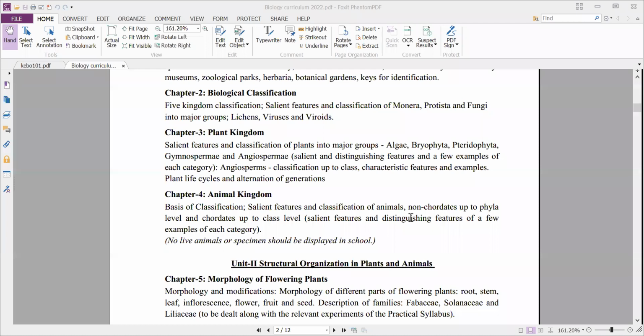Only up to phyla. But when you come to the phylum Chordata, we'll study the general characteristics of Chordata and also up to the class level. The Chordata is divided into different classes, and all those classes we will study, like cyclostomes, Osteichthyes, Chondrichthyes, amphibia, reptilia, aves, and mammalia.